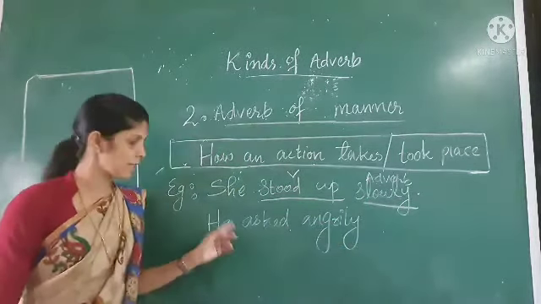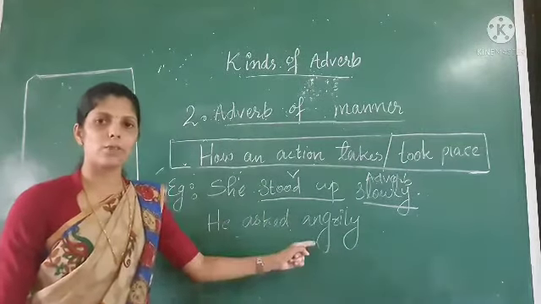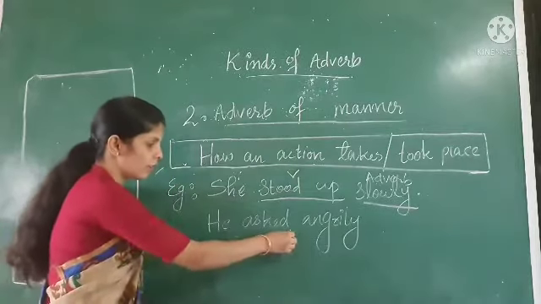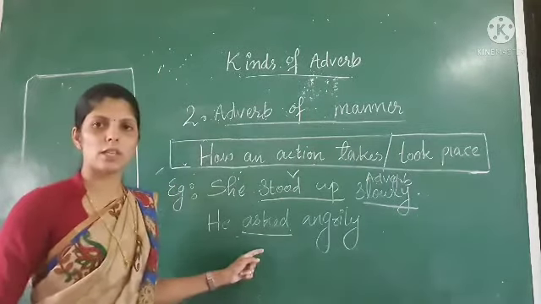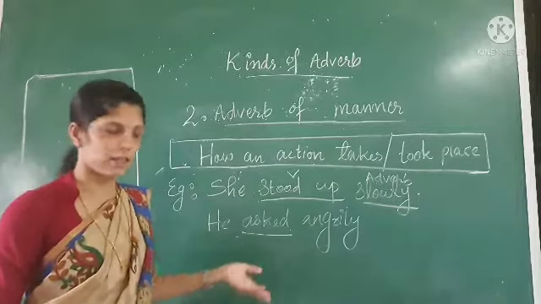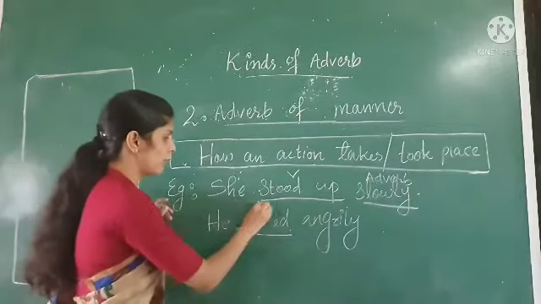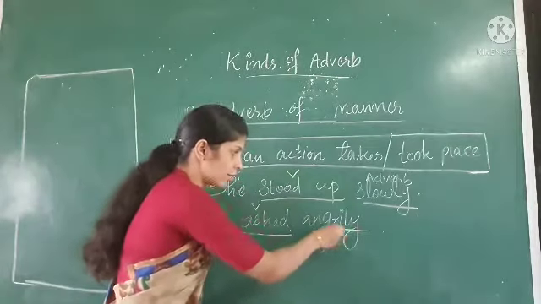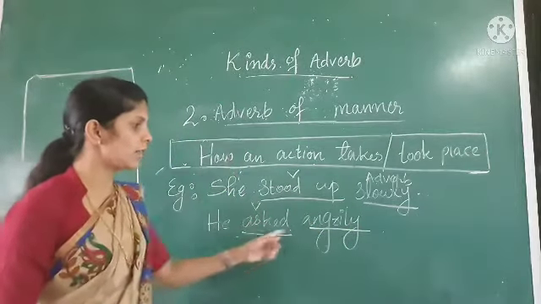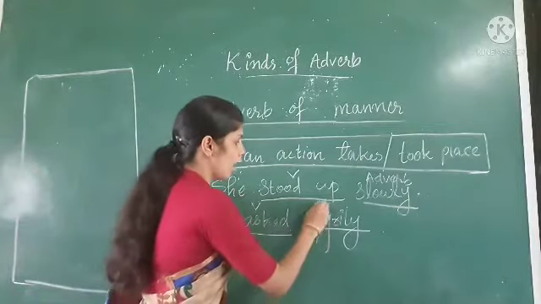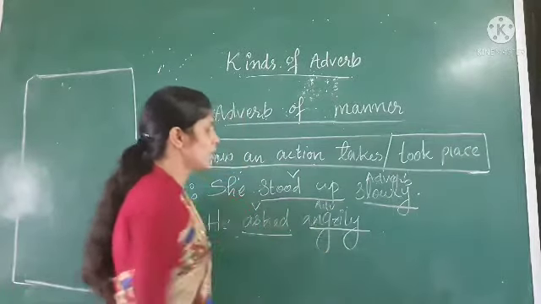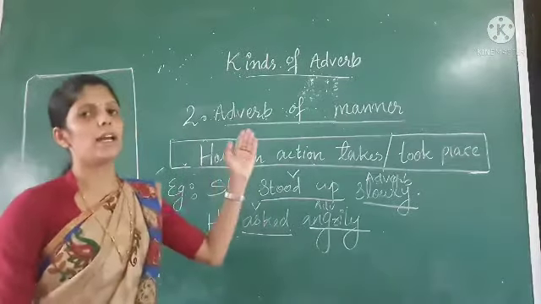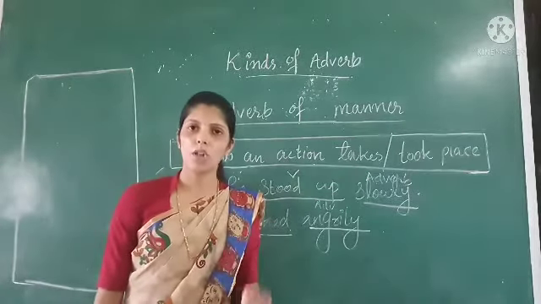This next sentence. He asked angrily. So here the verb is asked. The action which is happening here, he asked. Asking, okay, a verb. So this is the verb over here. How did he ask? He asked angrily. Angrily is the adverb in this sentence. So your adverb of manner is telling us how an action takes or took place.